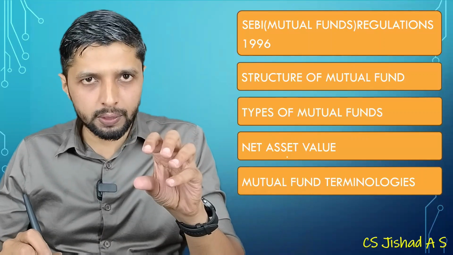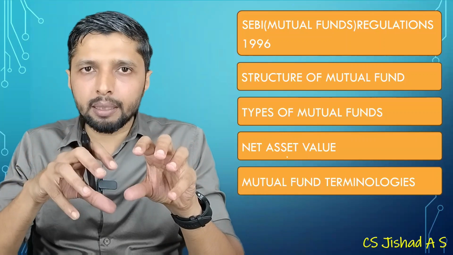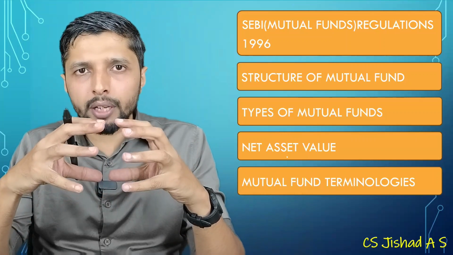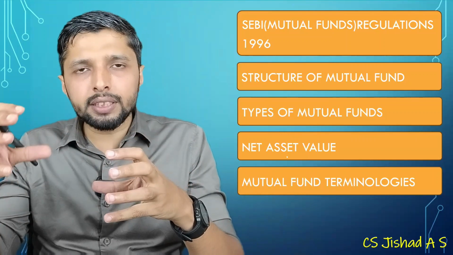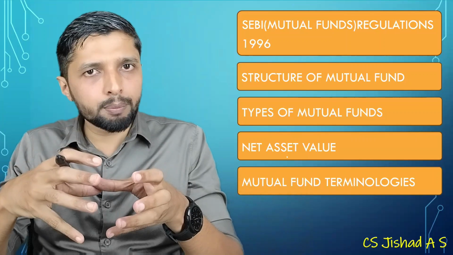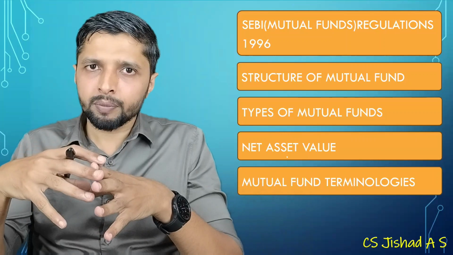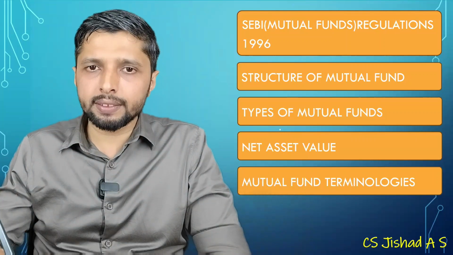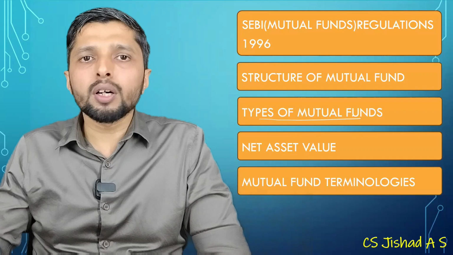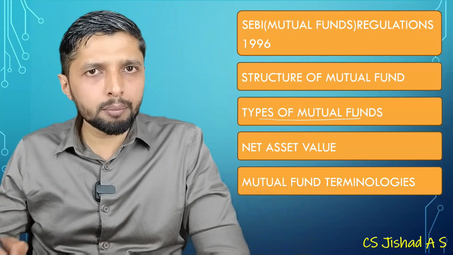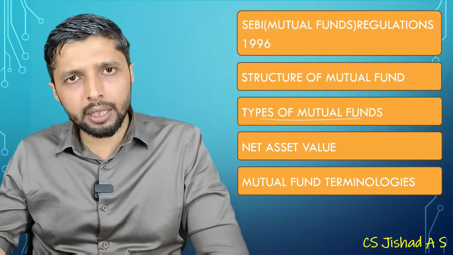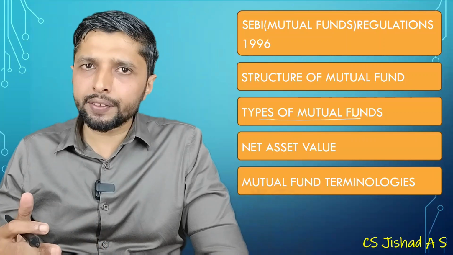There will be a sponsor, then your trustee company. A mutual fund will be formed as a trust. A trustee company will be there to manage the affairs of the trust. An asset management company will be there, etc. And there will be unit holders, etc. There are several types of mutual funds: open-ended scheme, close-ended scheme, growth scheme, diversification fund, etc.